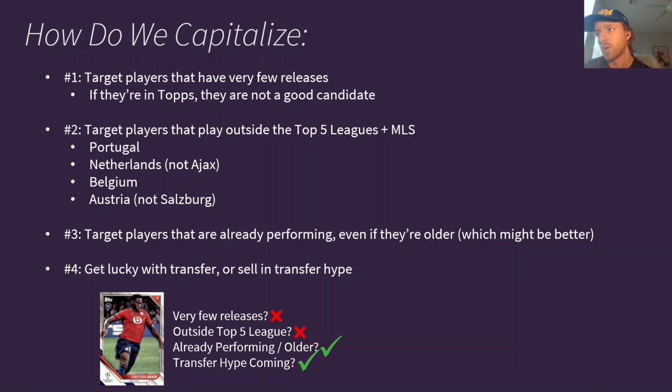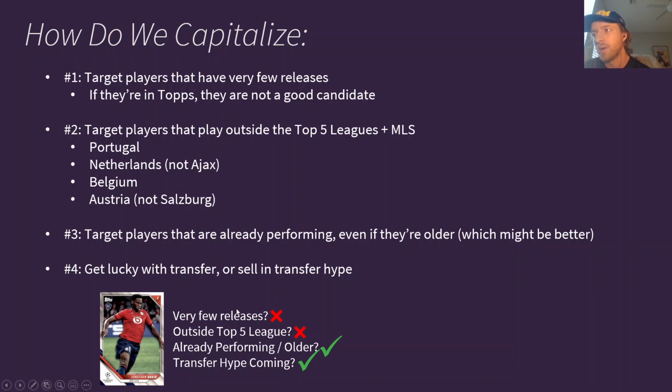So, for example, Darwin Nunez had a big run-up as he was getting transfer hype, and then had an even bigger run-up as he moved. So, even if Darwin doesn't get the big move, his prices probably still stay around that $750 range, but that big move doubled them up again. So, in the transfer hype that comes to it, you could sell into it, or you could hold out and hope that the player goes to one of the top 10 clubs in the hobby. But that's a risk that you would take when you get to that point. But everything we talked about today is filled with risk. That's just another one of them.